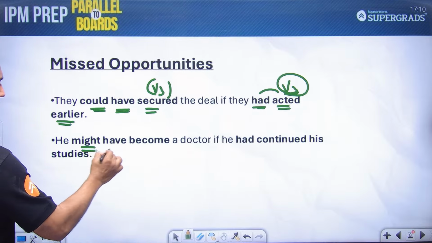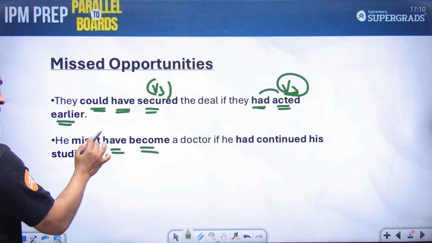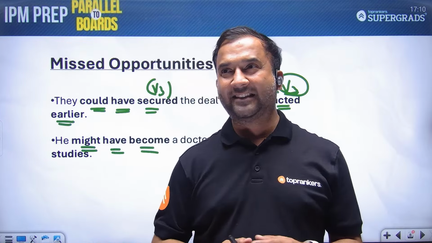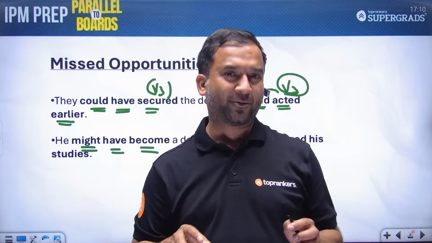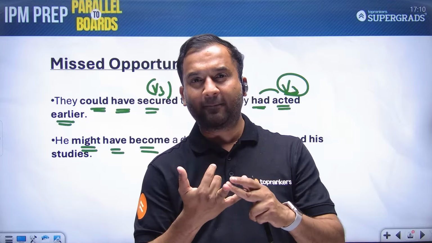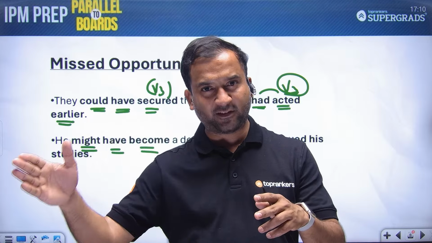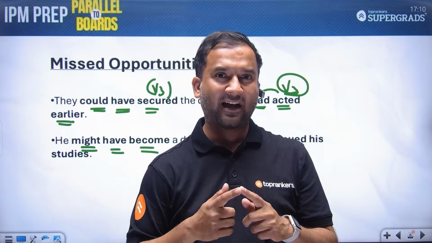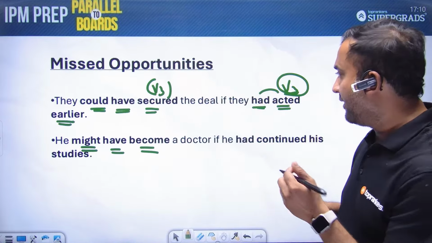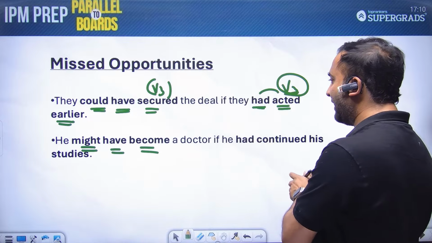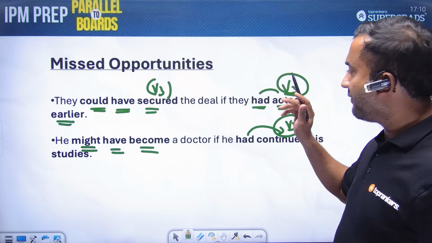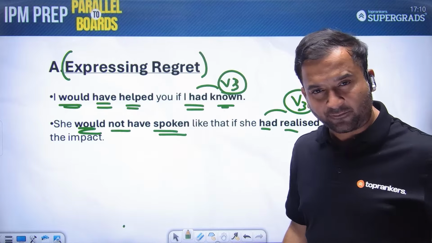He might have become a doctor. Could have भी हो सकता है. Would have भी हो सकता है. I'm not saying that examiner will ask you to choose among these options. बस structure ध्यान रखना कि could है, would है या might है. It is always followed by have plus V3, and the conditional part has if plus had plus V3. He might have become a doctor if he had continued his study. Again, had plus continued. So for expressing regret, that was the first thing.